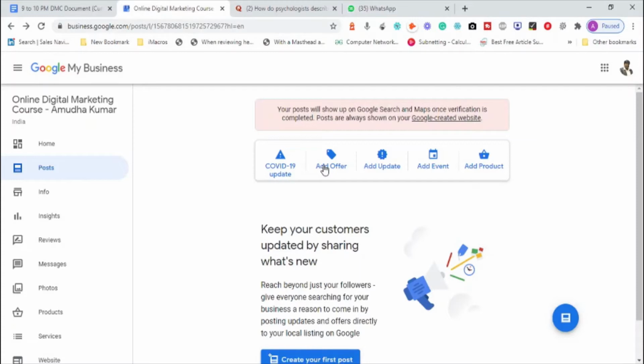Let me say, for example, Durga Puja is coming in Kolkata. Then I can give an offer to those people who quit Durga Puja and attend my session, that they will get 5,000 rupees extra fees, not discount. Okay, just kidding. So that is adding an offer. You can tell people that this is the real price and this is the offer price which I'm offering. And you can add an update about your business.